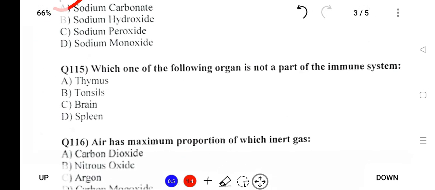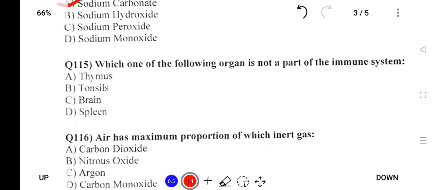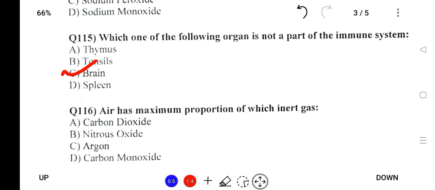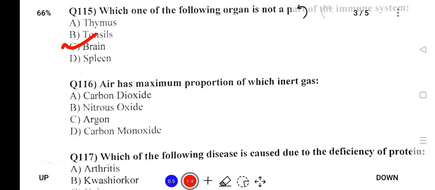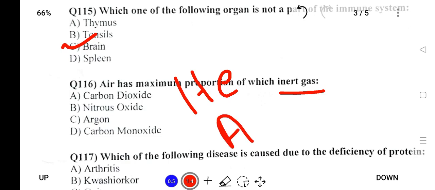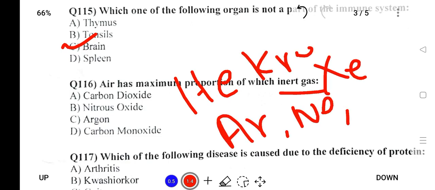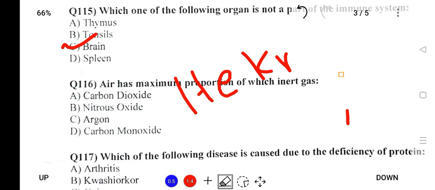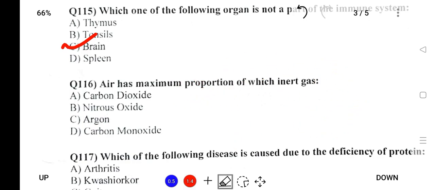Which of the following organ is not a part of the immune system? So immune system though part it is not a part of the brain. Air has maximum proportion of which inert gas? First of all, inert gas is a gas which does not react easily with other elements, for example helium, argon, neon, xenon, krypton.